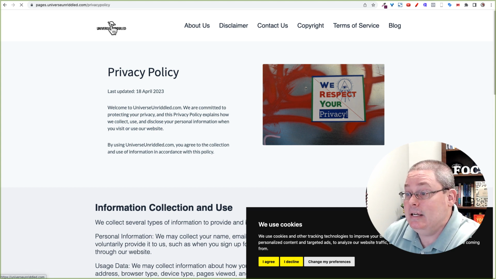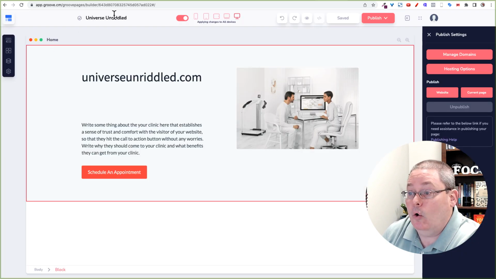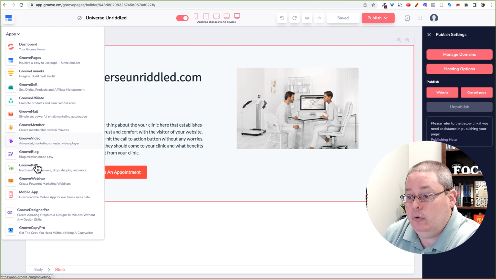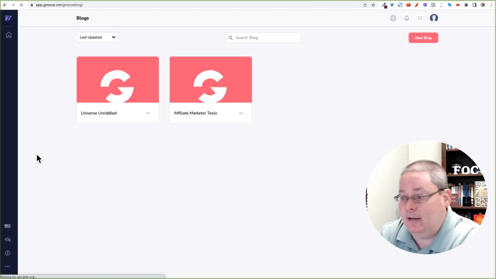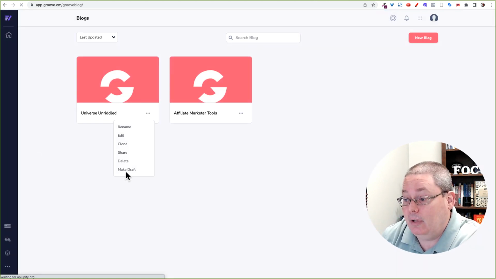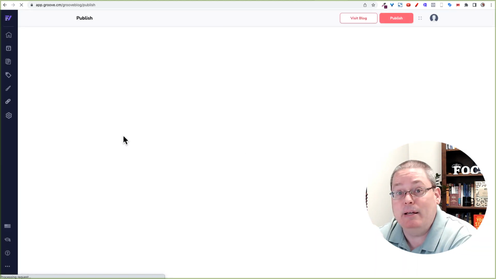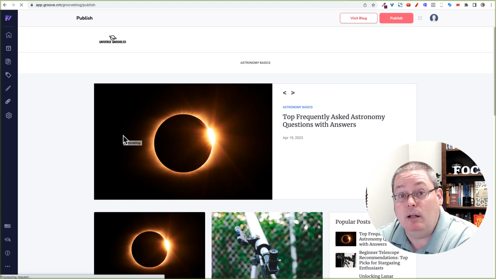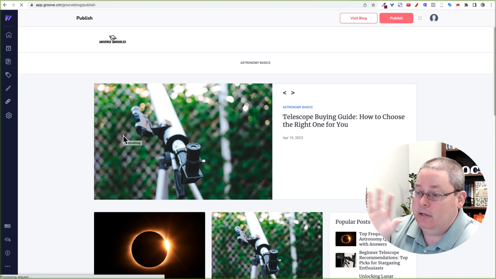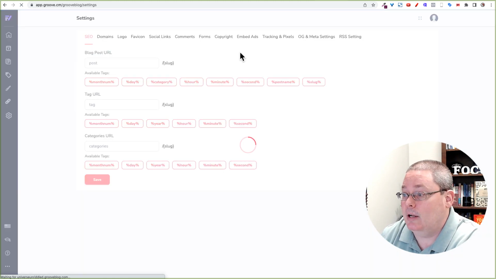But again, it is just on pages.unriddled because we need to now go back to GrooveBlog here. And under GrooveBlog, we're going to add that same code. So what we covered, just to summarize, is that Groove Pages and Groove Funnels have a built-in cookie policy template, or a button or a switch that you can toggle, that gives you some cookie policy pop-up preferences that you can set for that pop-up policy. But GrooveBlog does not have that.